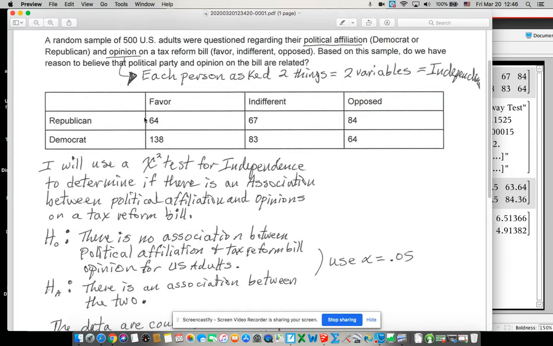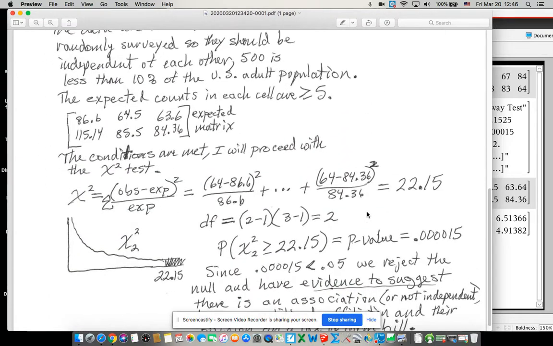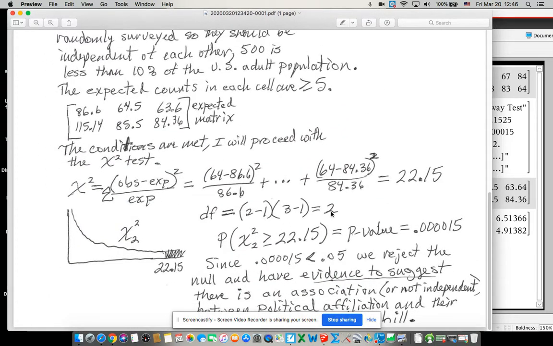So it really only has 1 degree of freedom. The 64 could change, but as soon as that 64 were to change, this number would automatically change with it because I knew the total. So you really only have 1 variable in that direction. Same thing in the other direction. Once you know 2 of these numbers, the third one is automatic. So that's where we end up with the 1 times the 2 to get 2 degrees of freedom.